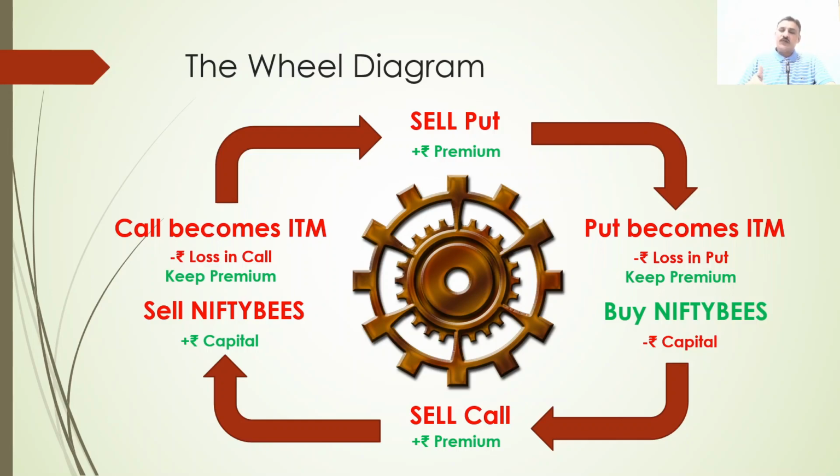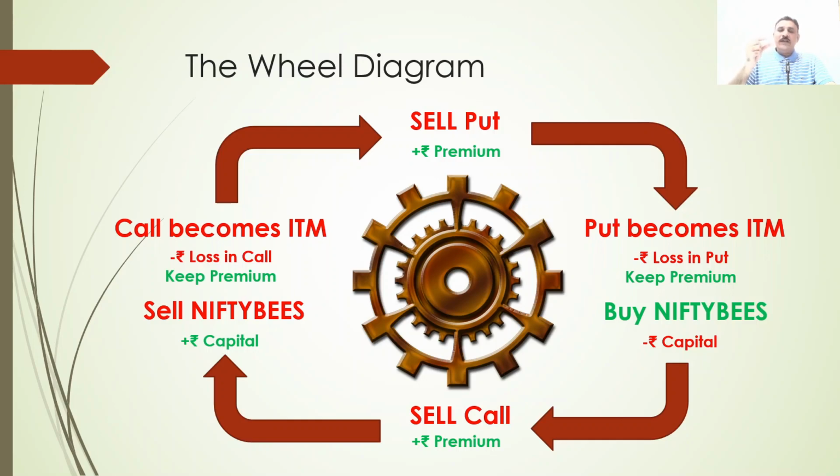The market has gone to 17,000, but your Nifty Bs were purchased at 17,200, so you cannot sell a 17,100 call. If the market goes up to 17,100, your call will become ITM and you have to deliver your Nifty Bs back, but at that time the Nifty value will be around 17,150 or 17,100, while your purchase price of Nifty Bs is 17,200 at 185 rupees. Do not sell any Nifty Bs for less than 185 rupees.